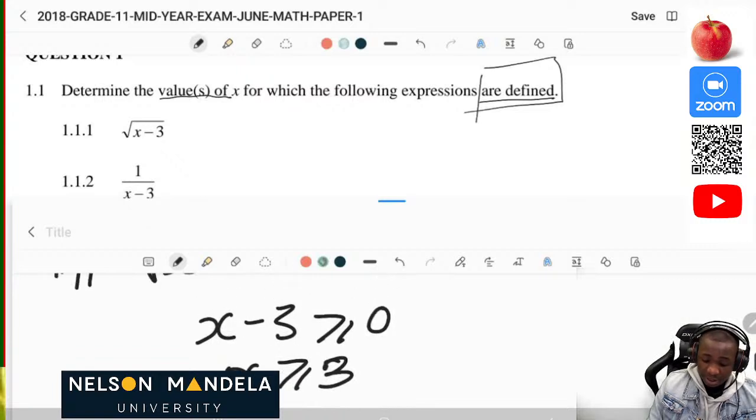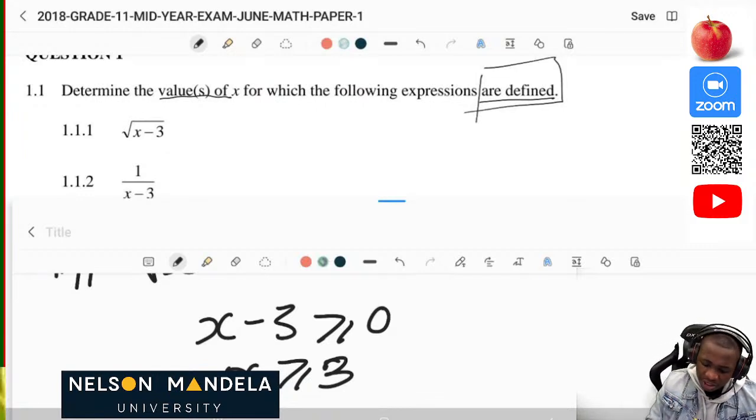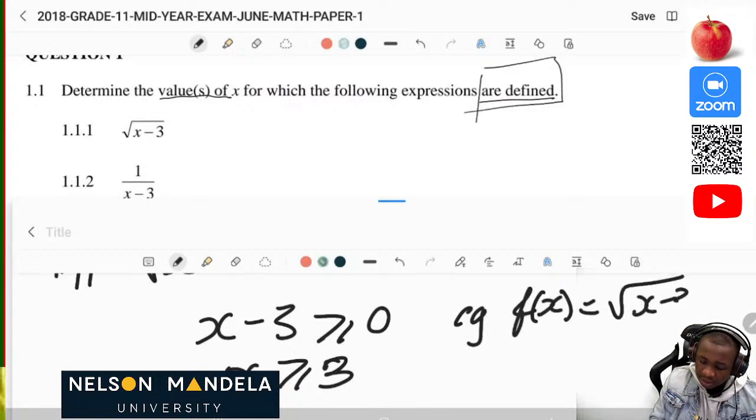Okay, so this expression will only be able to be defined when x is greater or equal to positive 3. Bear in mind that we are looking at the domain of these specific functions. So e.g., we are given the function f of x equal to square root of x minus 3. When they say determine the domain of this function, we want to know on which values of x this function will be defined, or on which values of x we will be able to locate our graph of f of x.